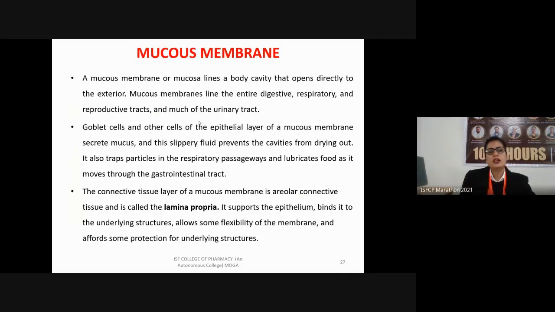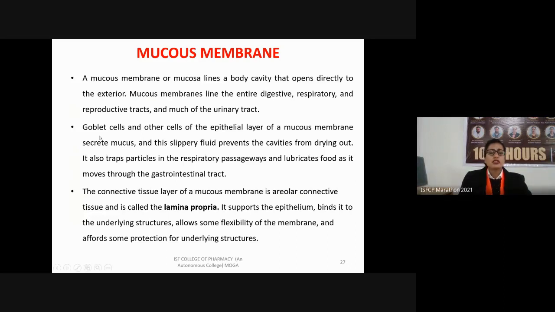So coming to the mucous membrane, as the name suggests, it secretes mucus. So what is the mucous membrane? It is also known as mucosa. It lines various body cavities, or it is present inside various body cavities which open directly to the exterior. So it lines the entire digestive tract, the entire respiratory tract, and the reproductive tract as well as the urinary tract.